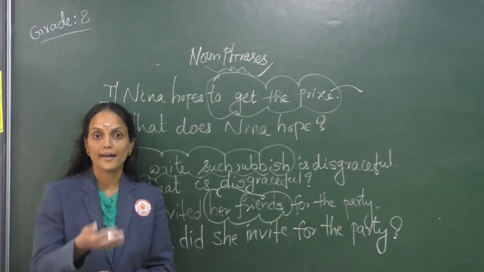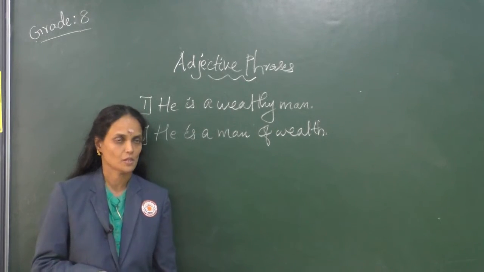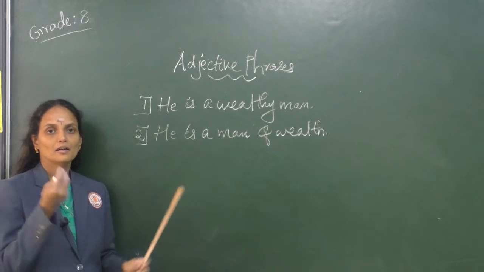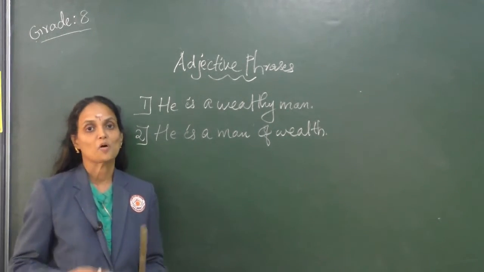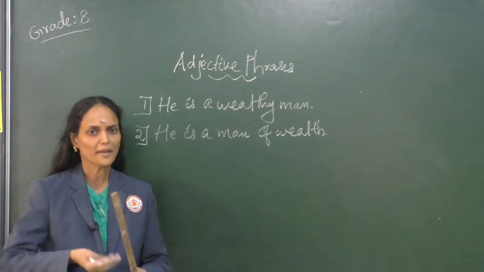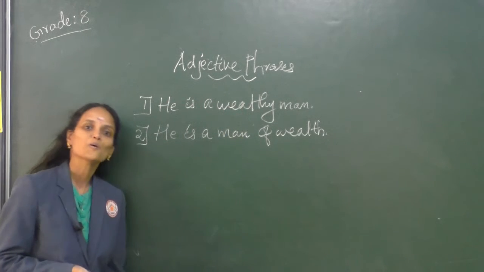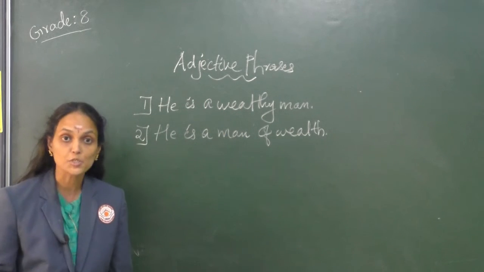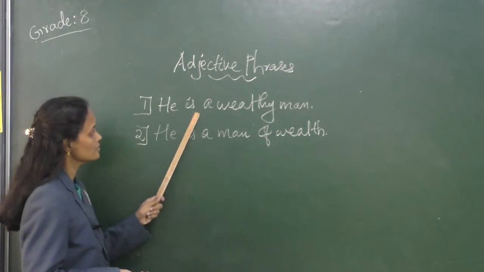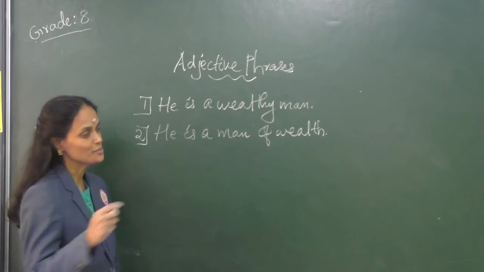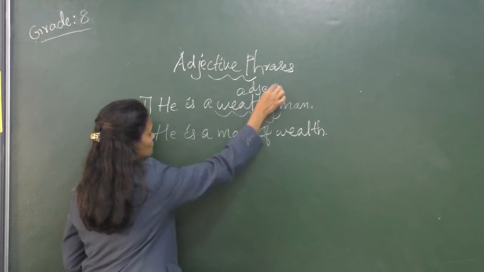Now let's move on to the adjective phrases. Adjectives, you know, right? Adjectives are the words that describe qualities of a noun, that give you some additional information about a noun. Adjective phrases also function as an adjective in a sentence. Let's see these two sentences. The first one, he is a wealthy man. As you know, the word wealthy is an adjective.